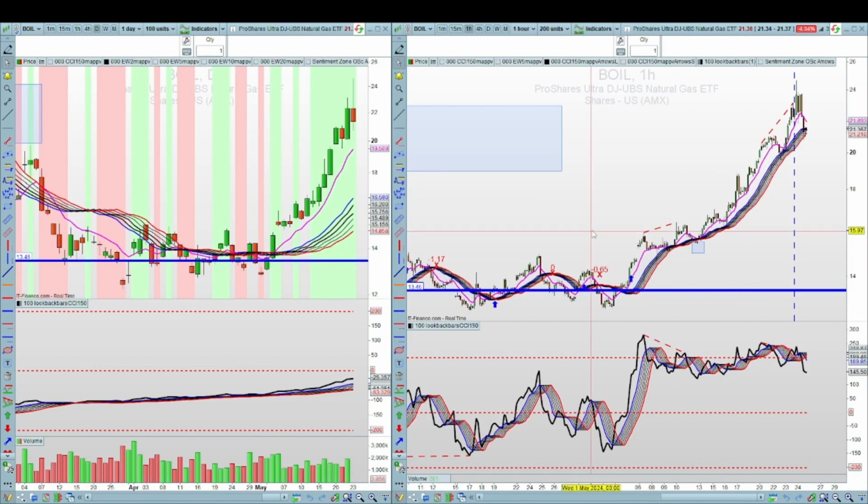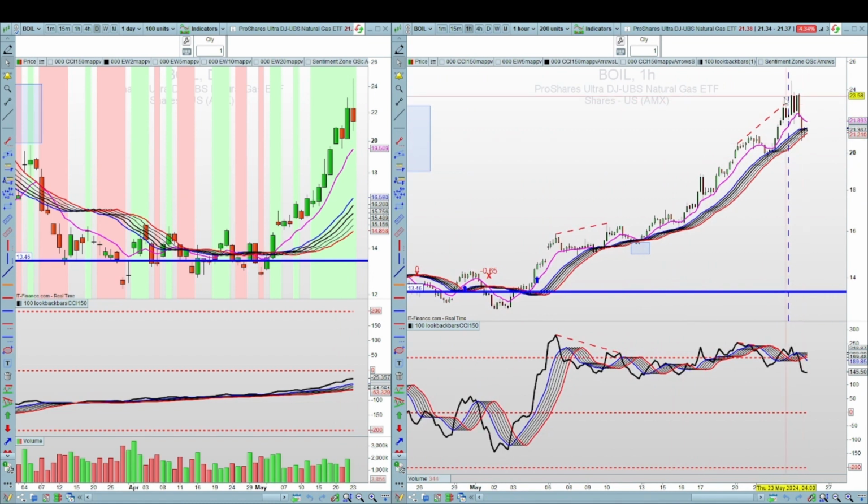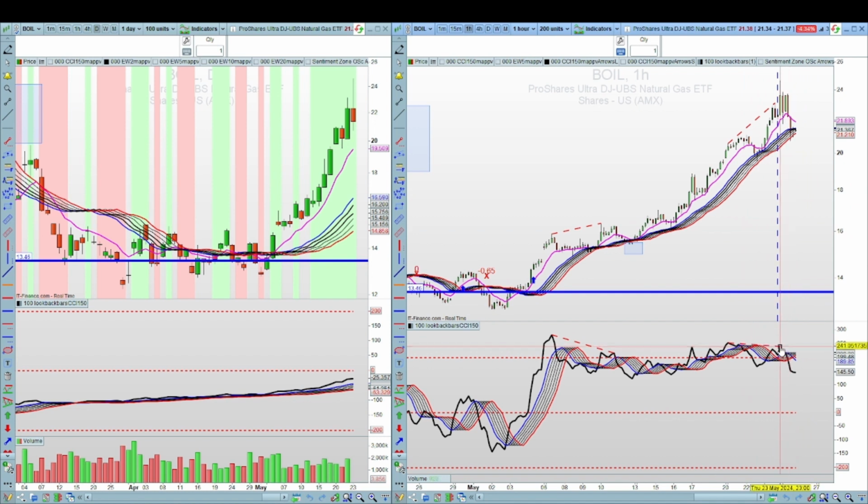Now, if we go to the hourly chart, again, notice we've still got a move to the upside possibly, although it's moved down further from that peak. No resistance showing yet, although that may have been in correlation with the natural gas commodity price. But again, we've got a bearish movement on the CCI versus new highs on the price up to that level. So that's a bearish divergence, and similar to the natural gas price, if we draw a